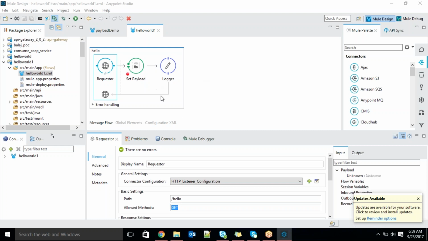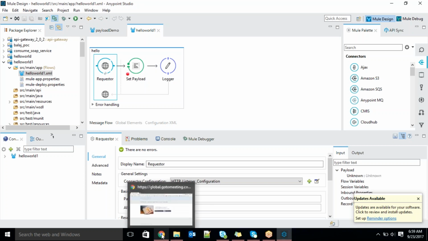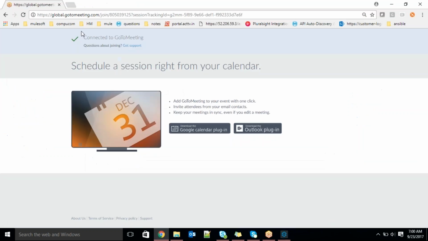Okay, here the method type is get, guys. If you want to post some information, it should be post, otherwise it won't receive any information from the input system. I will try to post some information and we'll see how the system behaves. And one more thing: if it is a get, we can hit the request through the browser only, because it's a get request. If we want to post some information, we can't do it through the browser.